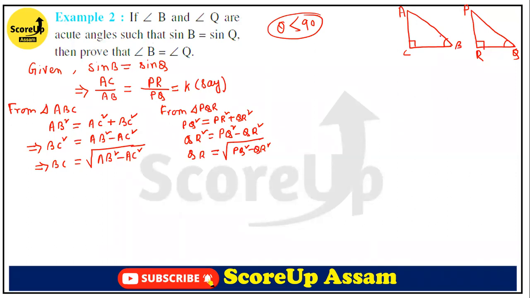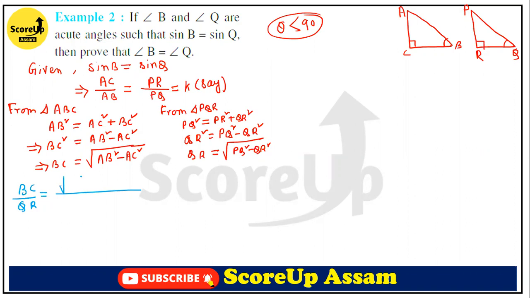Okay. And after that, we can prove that hence angle B is equal to angle Q. That's why we need to find the value of BC and QR. Okay. Now, BC by QR. Let me do it with another color. It will be better. Now, BC by QR.